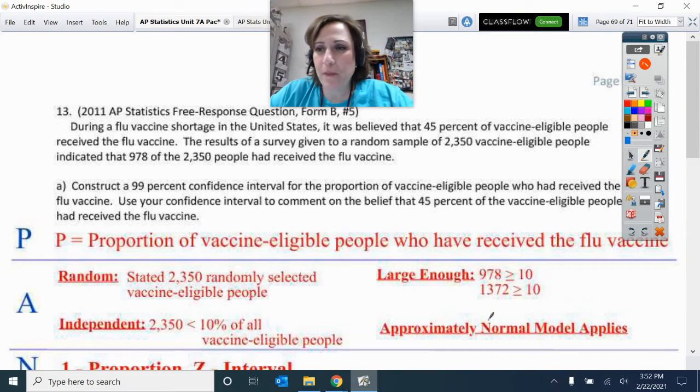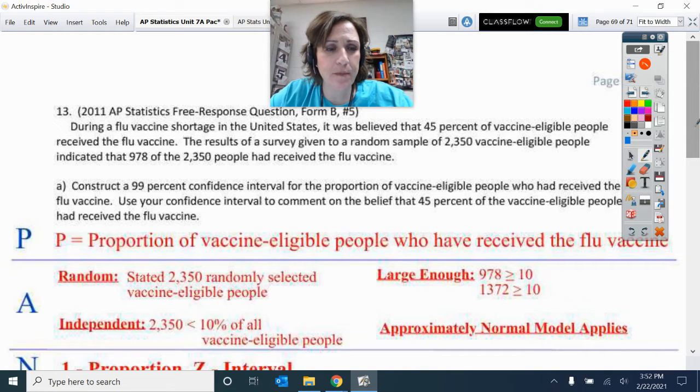All right, let's go through numbers 13 through 15. And these free response questions were actual AP free response questions for you, so I want to make sure that I don't skimp over those. All right, so here we have this problem with the flu vaccine shortage in the United States.